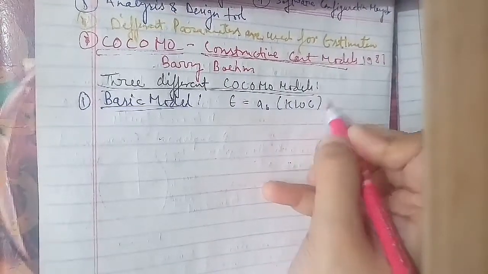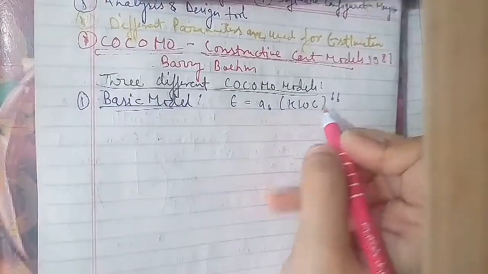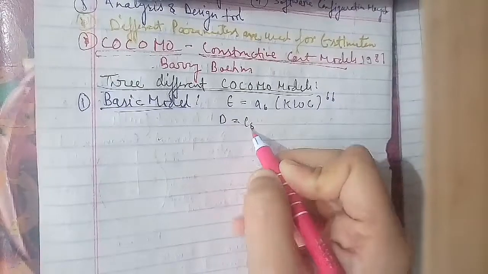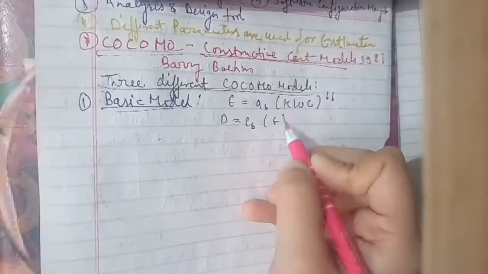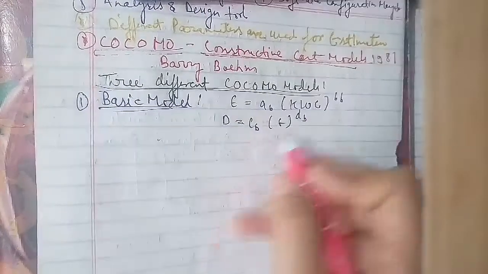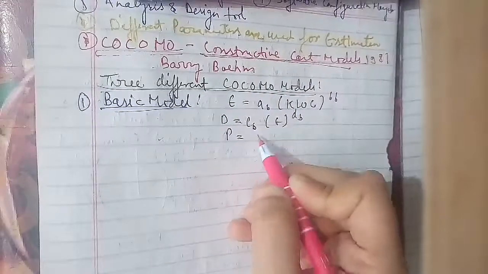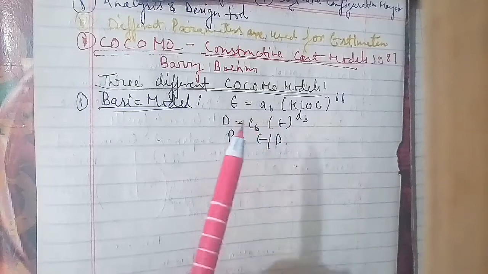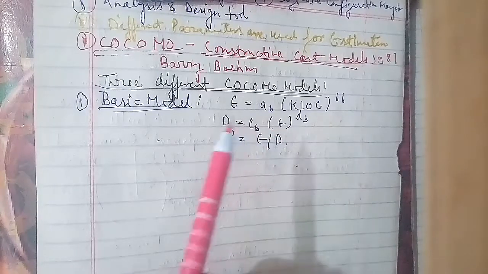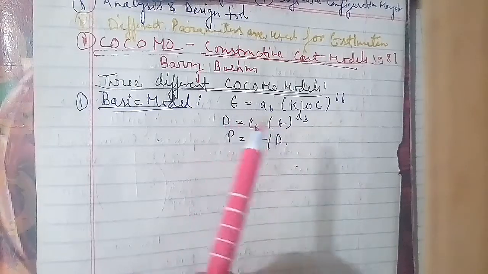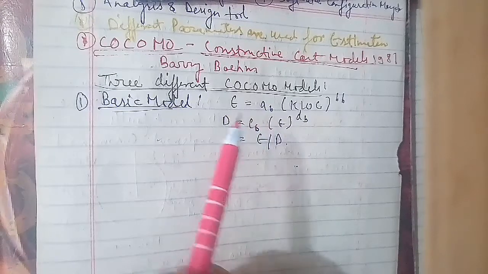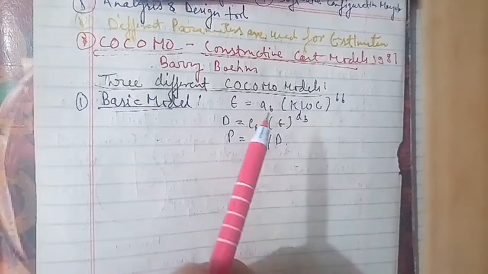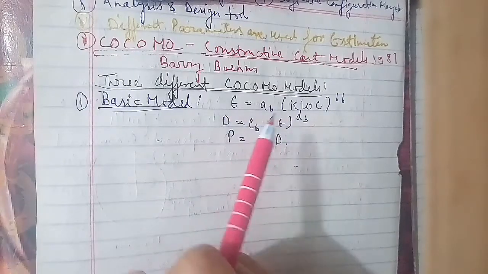The software project types are organic, semi-detached, and embedded. So we have 4 columns: one is here, the second is there.